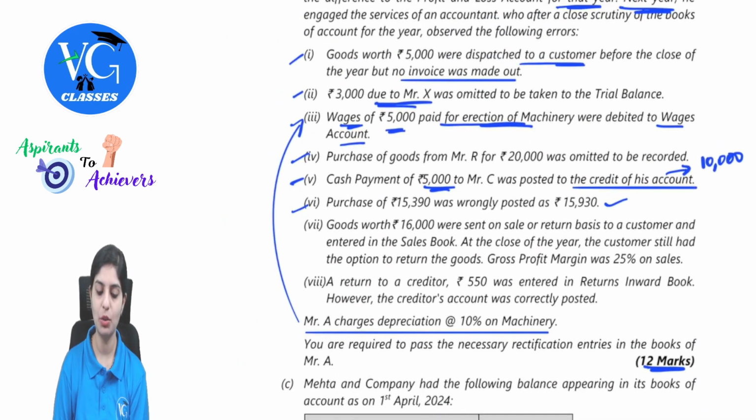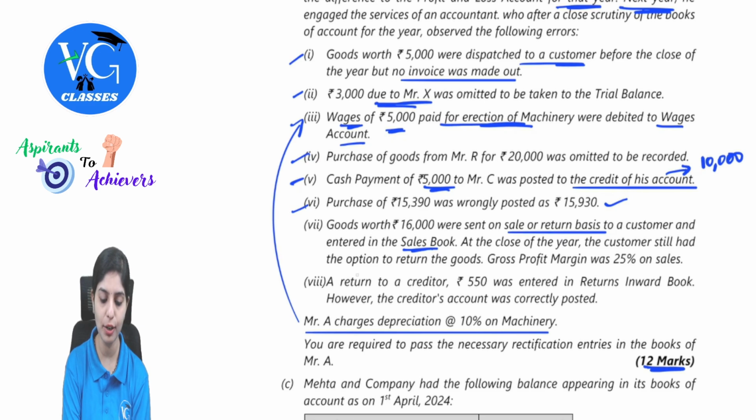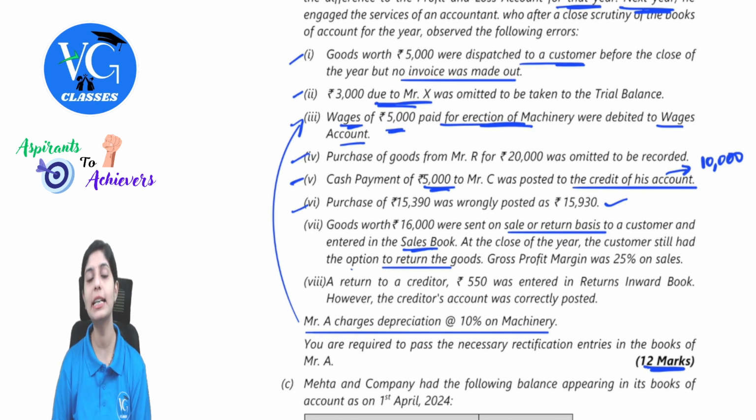Goods worth 16,000 were sent on sale or return basis to a customer and entered in the sales book. Understand one thing: when the goods are sent on sale or return basis, it is still not a completed sale, but they have entered it in the sales book. At the close of the year, the customer still had the option to return the goods. That means you cannot still conclude it as a sale, because when the customer has the option, you cannot clearly conclude whether it was a sale or the goods are coming back to you.